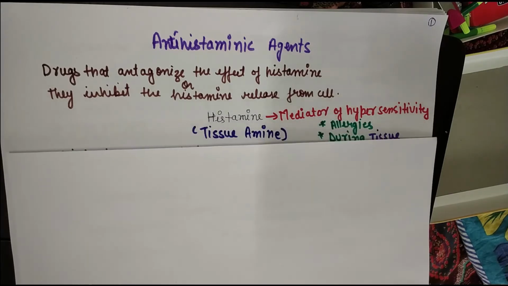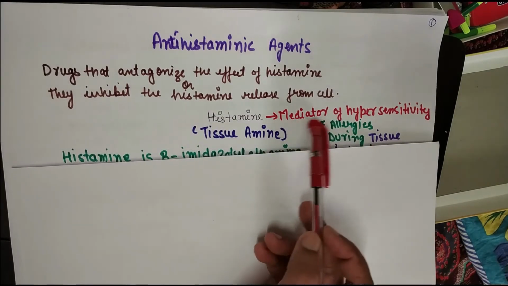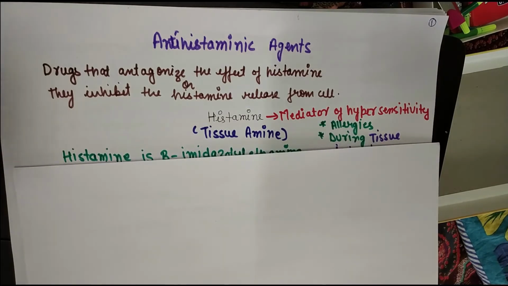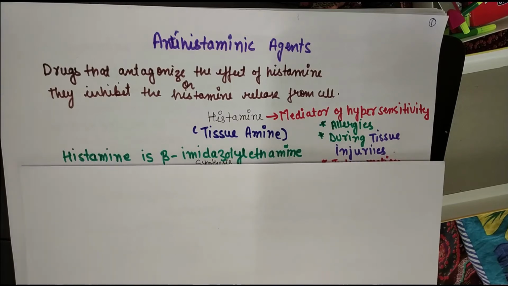Histamines are the mediators of hypersensitivity, allergy, or during some tissue injuries. Hypersensitivity means the body becomes sensitive to some foreign particles or some other outside thing, or microbes or pollen grain. So basically histamines are the mediators which can cause allergies in the body.